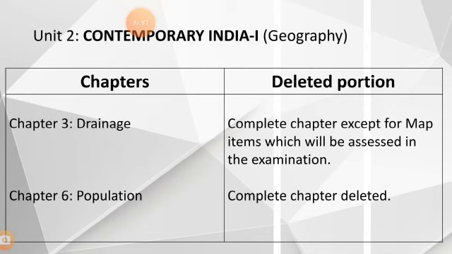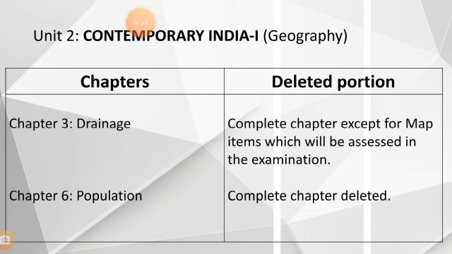We'll move to the second unit, Contemporary India, first geography. Again in these chapters, the content is about the 6th chapter, but the chapter which is deleted is chapter number 3, Drainage.